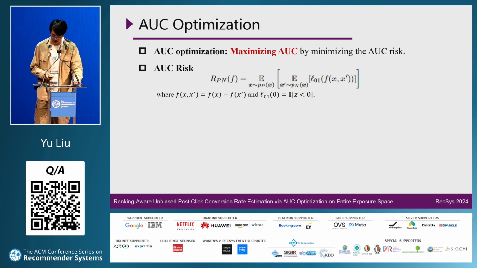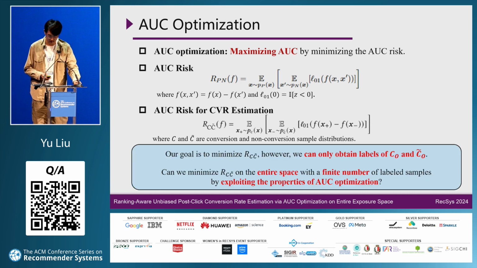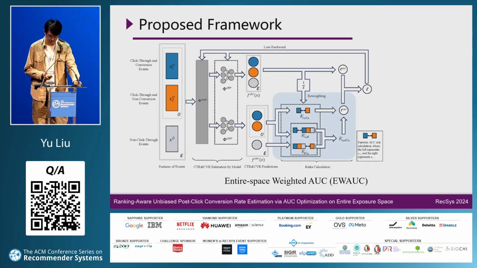The purpose of AUC risk is to penalize pairs of samples in which the positive sample scores are lower than the negative sample scores. Putting AUC optimization in the context of the CVR estimation task, we need to minimize the AUC risk of treating the conversion set as positive samples and the non-conversion set as negative samples. However, since only labels of clicked samples are available, they suffer from data sparsity and selection bias. Here's a new question. Can we use properties of AUC optimization to minimize the true risk across the space with a limited number of labeled samples?